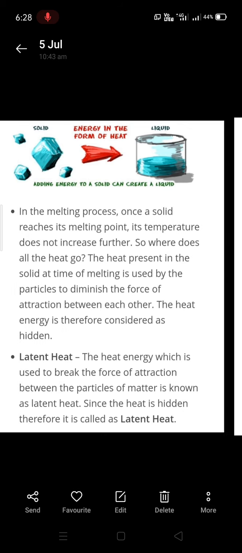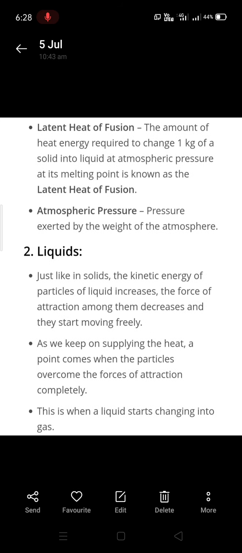Now we'll move to latent heat of fusion. The amount of heat energy that is required to change 1 kg of a solid into liquid at atmospheric pressure at its melting point is called latent heat of fusion. And atmospheric pressure is the pressure exerted by the weight of the atmosphere.